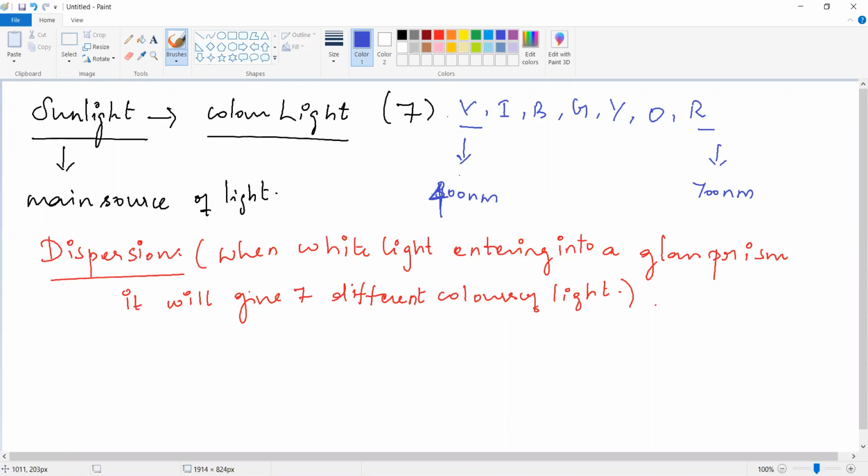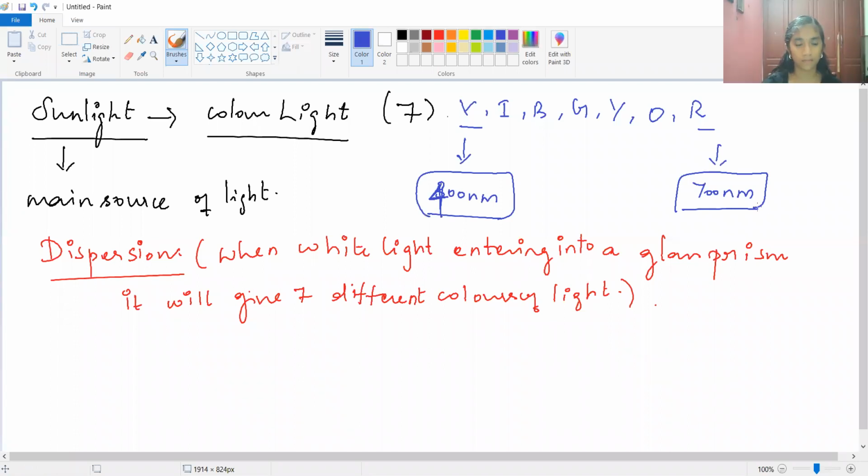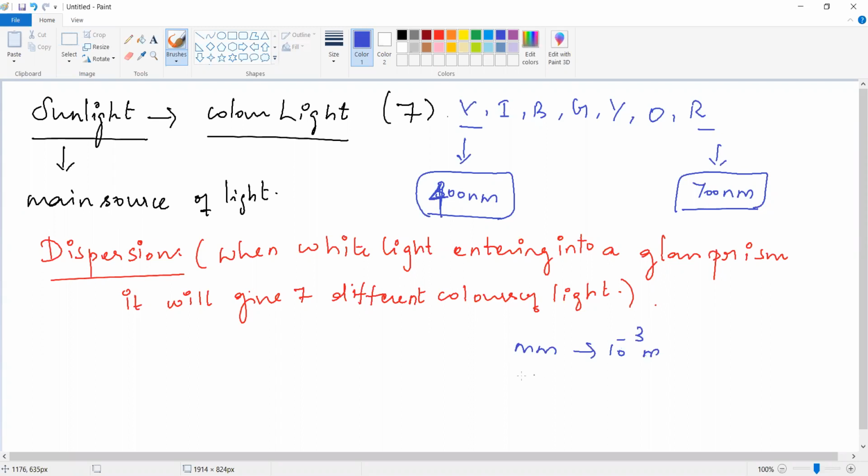It is a very small wavelength. What is meant by nanometer? Smaller than a millimeter, ma'am. Millimeter means, what is milli? What is the power of milli? Minus, yes, correct. Millimeter is written mm. It is 10 power minus 3 meter. And this one is a micrometer.